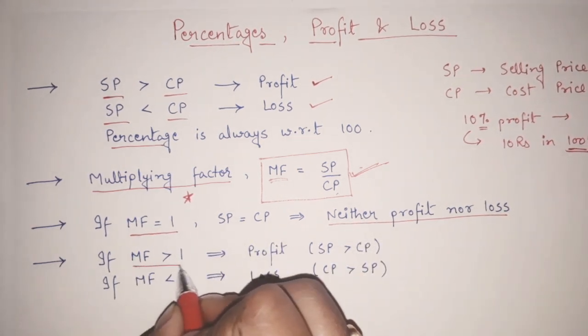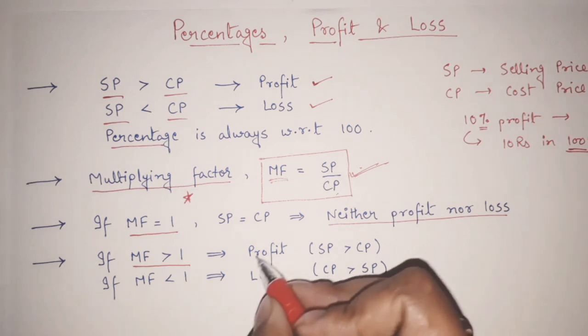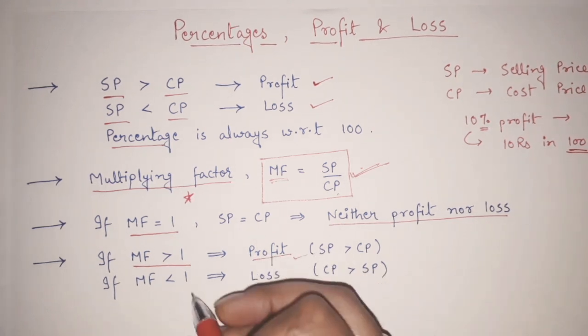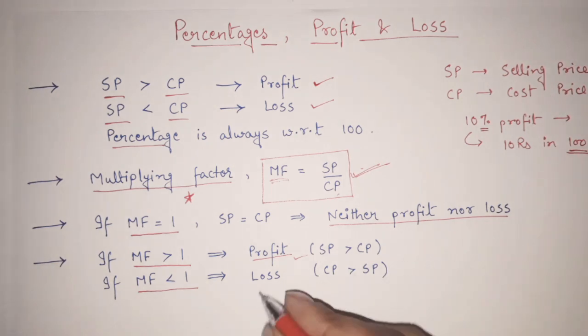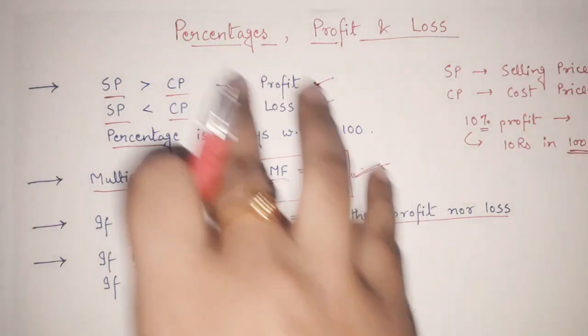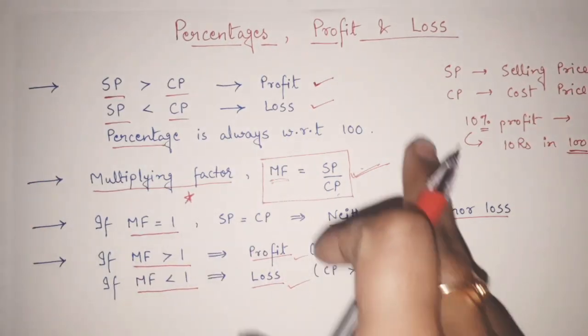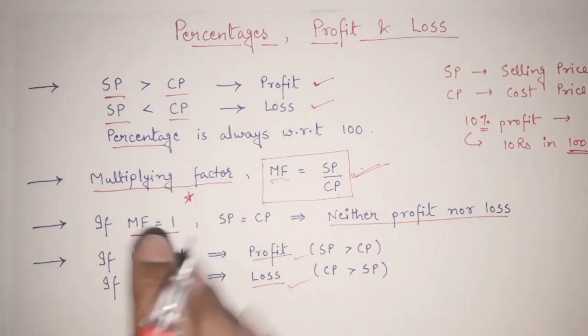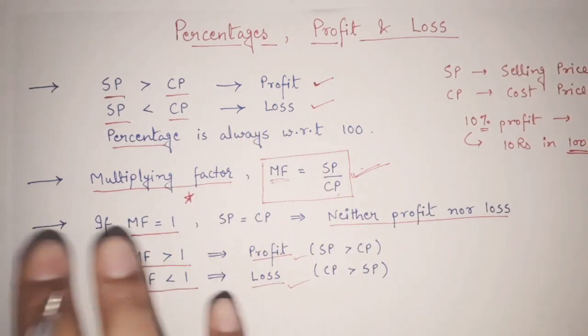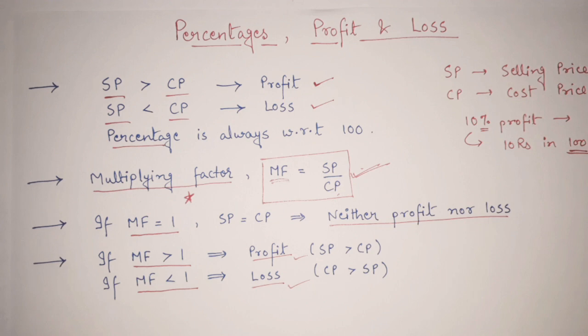Whenever your multiplying factor is greater than 1, you can say that it is a profit. And if your multiplying factor is less than 1, you can say that it is a loss. These are some things I have given you in a very short form, but you should remember them because, although they are only a few things, they are going to help you a lot in solving the examples. So multiplying factor, again, is a very important factor.